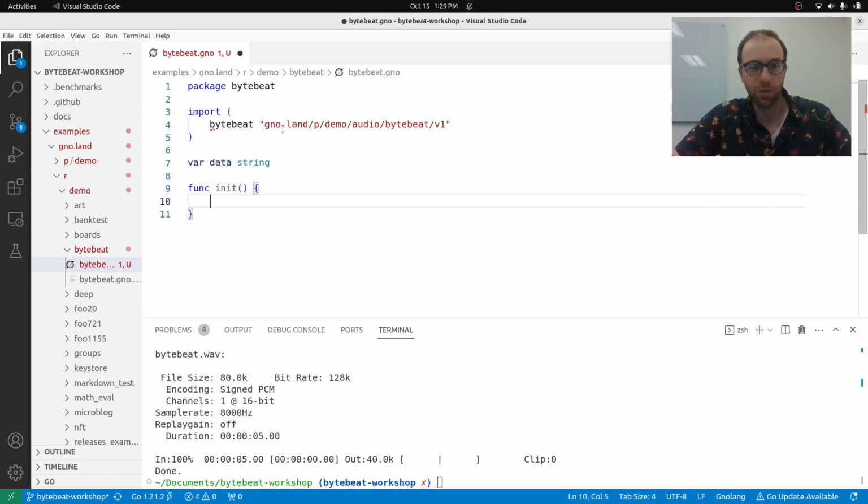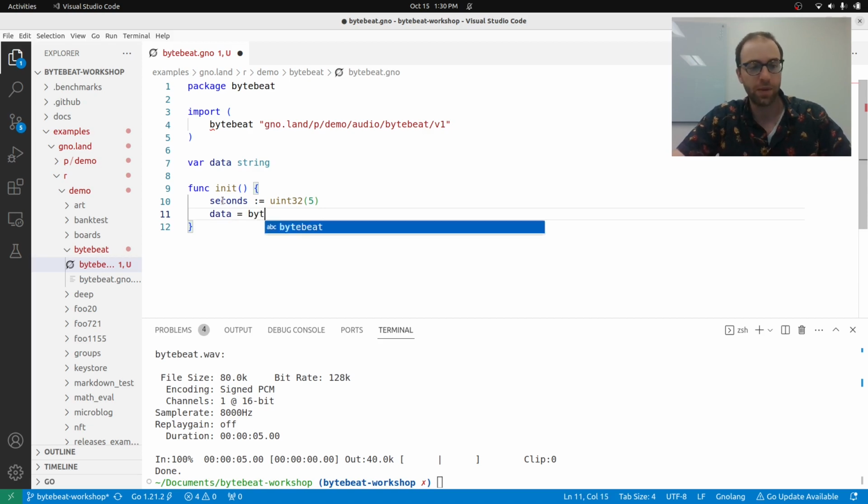Now we're going to get into the first special thing about the Gno realm smart contract. There's an init function just like Go, and just like Go, it's run the first time the program is run. But unlike Go, the program is essentially always running on this distributed system. And once it's running, it never runs the init function ever again. So every time you call things from your program, it will never run this init function again. We're going to use it to initialize, that's what it's good at, the number of seconds, 5, and the base64 encoded data of the ByteBeat.